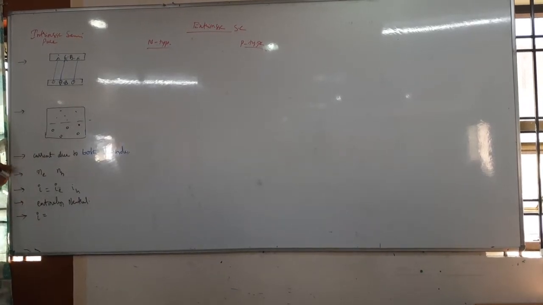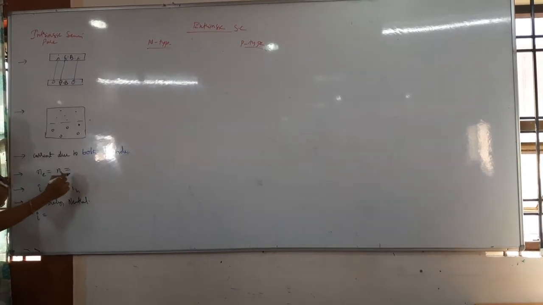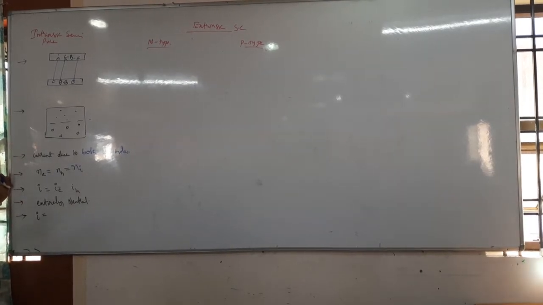Then here, the number of electrons and the number of holes are equal or not equal? Equal to each other. That is equal to how much? n_i. What is the n_i here? Intrinsic charge carriers. Okay, intrinsic charge carriers. n_i squared is equal to how much you will get? n_e and n_h. Now I is equal to what will we get here?